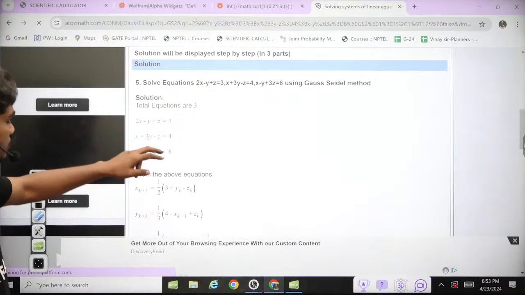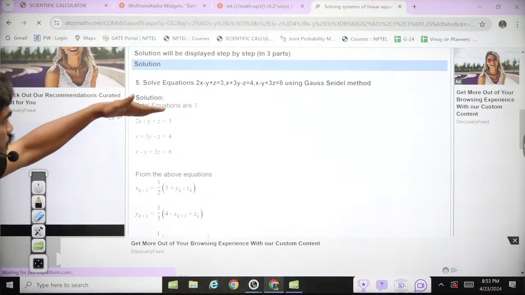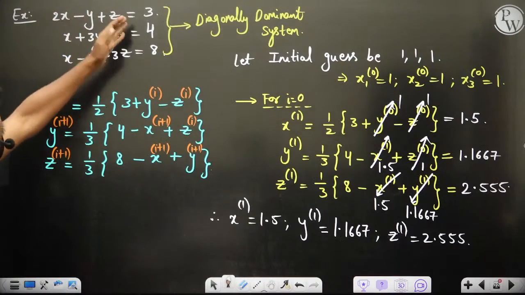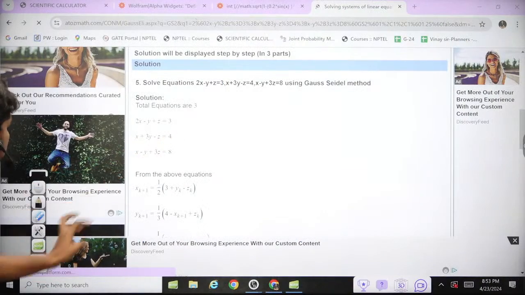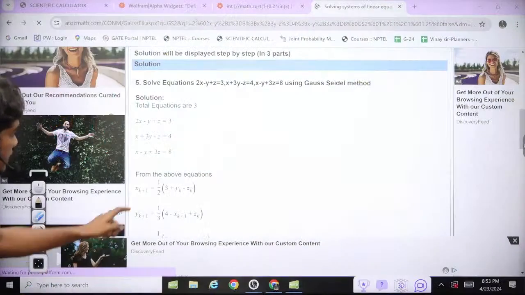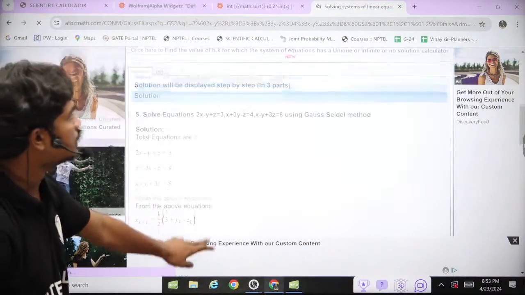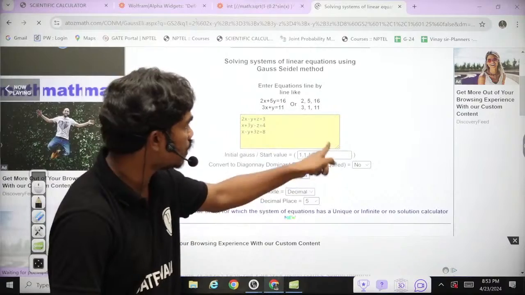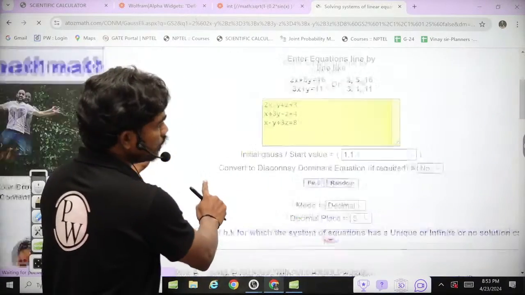So let's see. These are the equations. 2x minus y plus z is equal to 3. x plus 3y minus z equal to 4. x minus y plus 3z is equal to 8. Good. And these are the initial guesses. 1, 1, 1 is what I have taken, which I hope you can see actually.